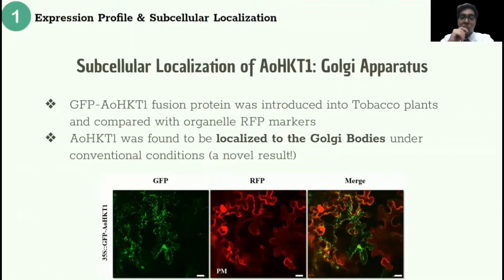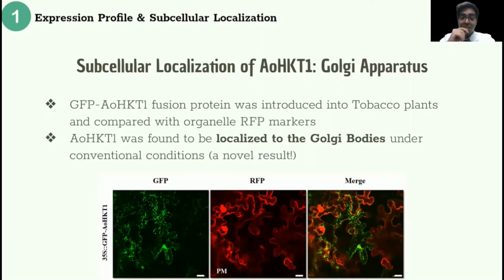Next, we determined which part or organelles of the cell the AOHKT1 protein is localized to. This is called subcellular localization. By comparing the green fluorescence of the green fluorescent protein, or GFP, with the organelle-bound red fluorescent protein, or RFP, we found that AOHKT1 had been localized to the Golgi apparatus under normal conditions.